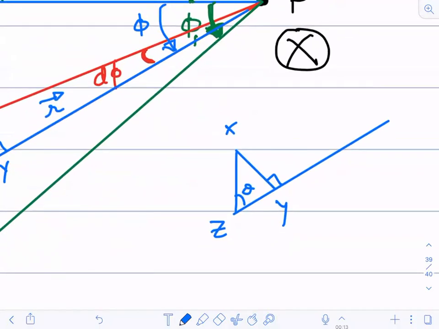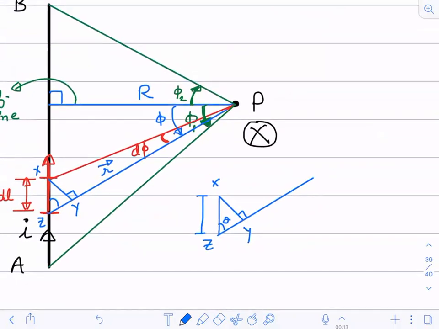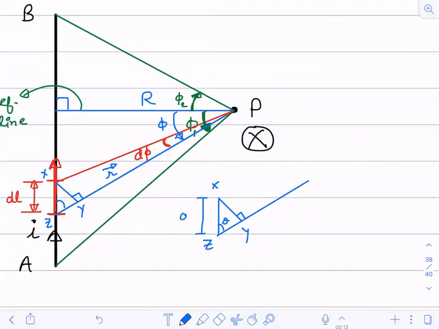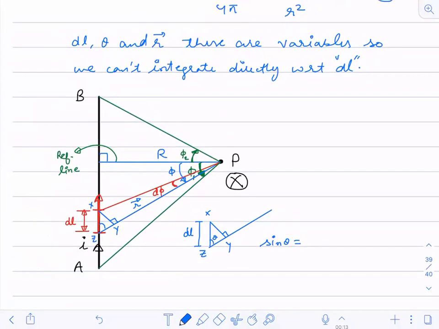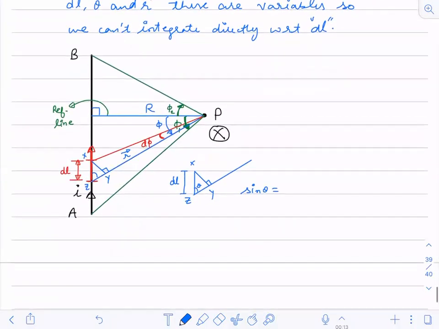See this? What is this XZ length? Just see here. What is XZ? XZ is dL. Is this XZ dL? Yes. What is sine theta now here? Tell me, what is sine theta over here?